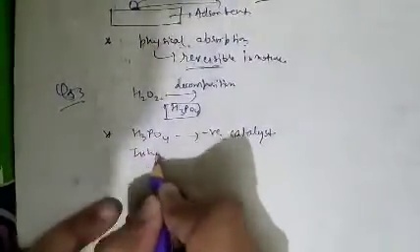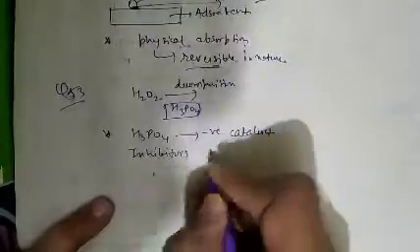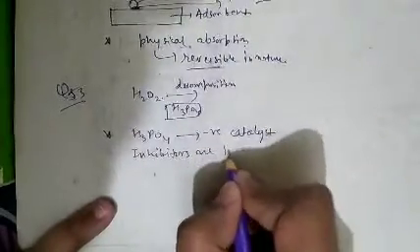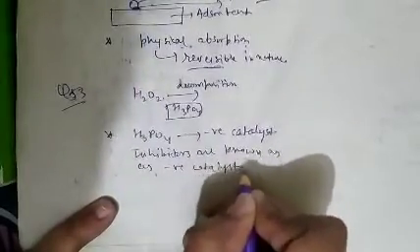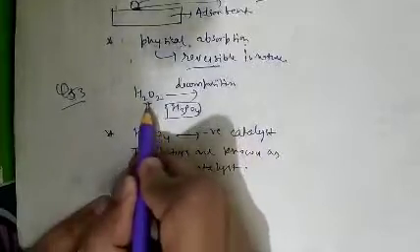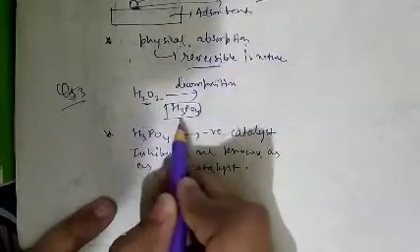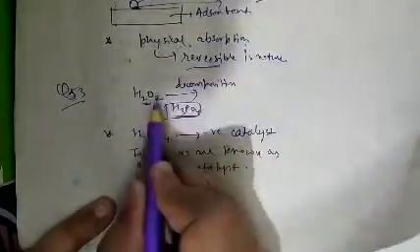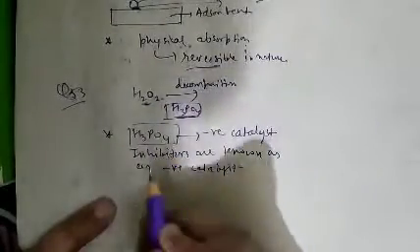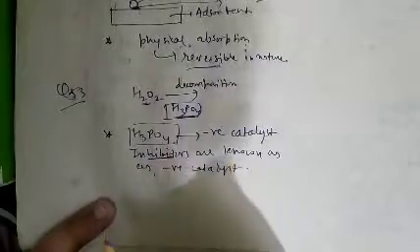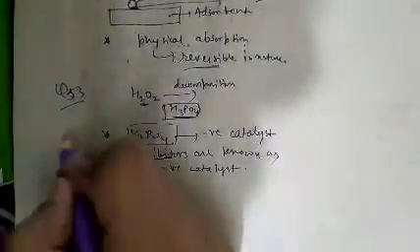So inhibitors are known as negative catalysts. Inhibitors are negative catalysts, and in the decomposition of H2O2, when H3PO4 is added, then H2O2 decomposition stops. So H3PO4 in this reaction acts as an inhibitor or negative catalyst. So question number 53, option B is correct.